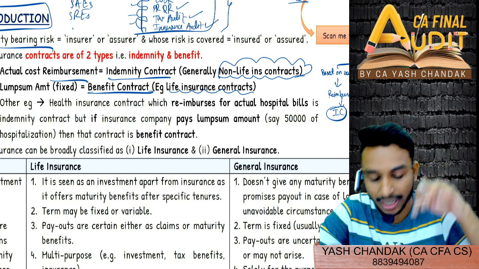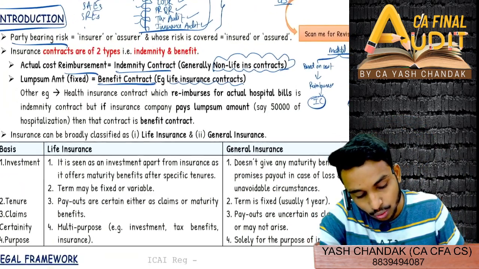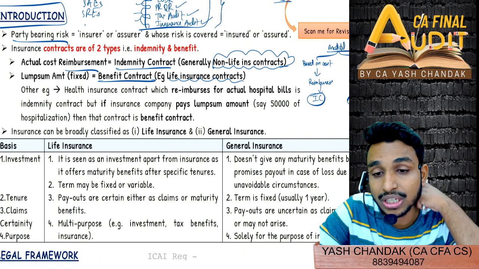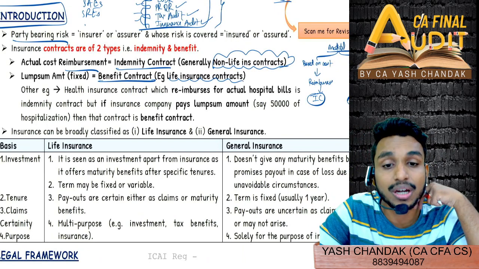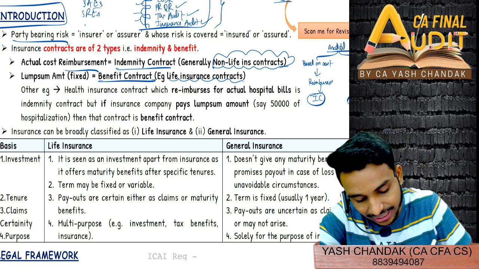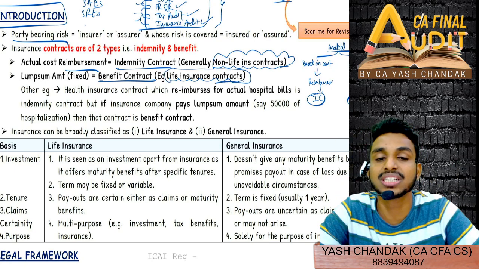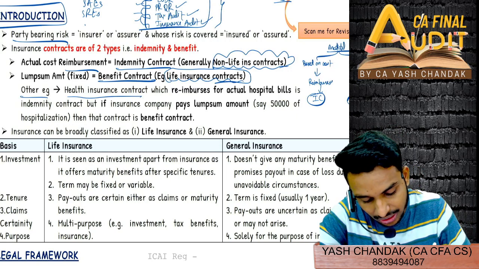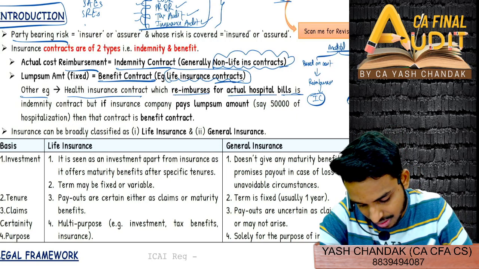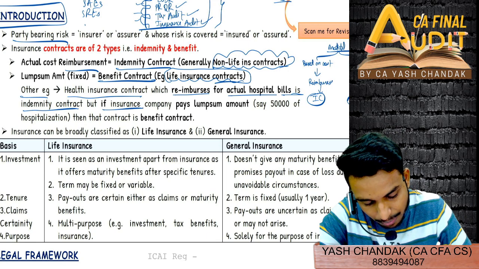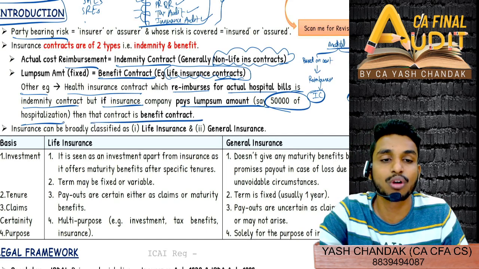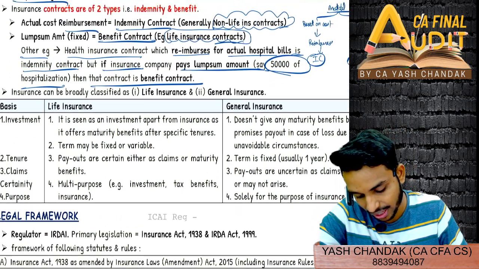Unless and until you die, the claim will not trigger, and only then will you get the benefit in the case of term insurance. So except term insurance, other life insurance products are generally benefit contracts. Now another example they have given: a health insurance contract which reimburses actual hospital bills is an indemnity contract. But if the insurance company pays a lump sum, say 550,000 for hospitalization, then that contract is a benefit contract. This I have explained to you.